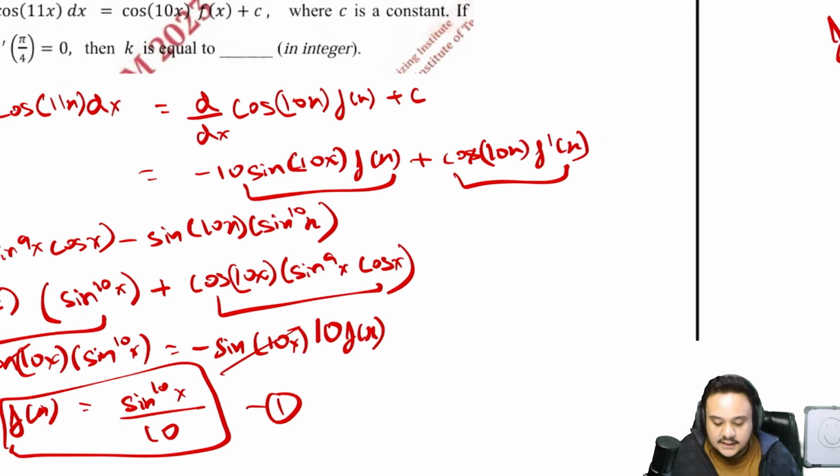Similarly, f''(pi/4) will be 9 multiplied by (1/root 2)^8 times (1/root 2)^2 minus (1/root 2)^10, which is 8 upon 32. Let us take this to a new page as well.